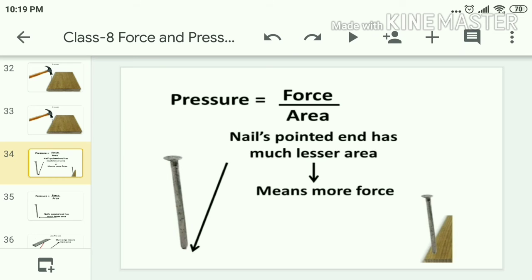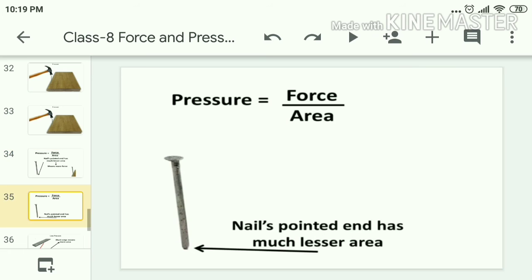That means, what do you understand from this? If you observe clearly, you can understand that pressure is directly proportional to force. If force increases, pressure increases, but it depends upon the area. That means it is inversely proportional to area. If area is more, the pressure exerted will be less. If area is less, the pressure exerted will be more.